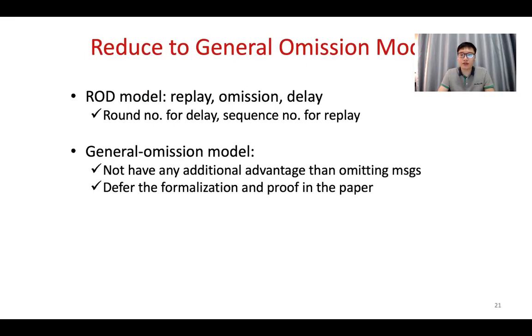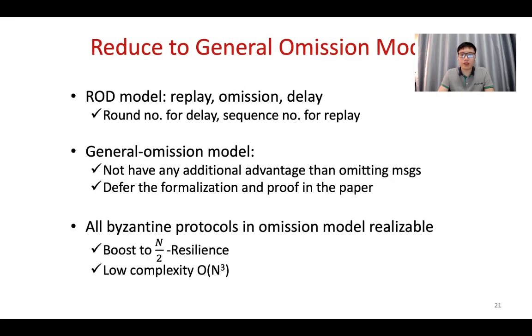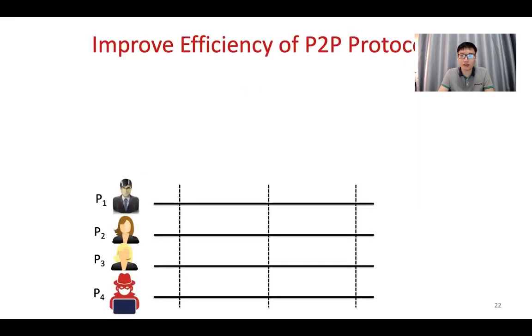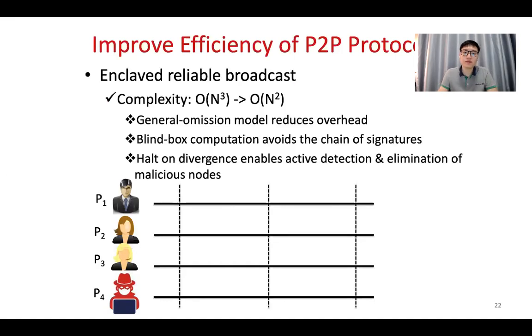And for the detailed theoretical analysis, you can check the materials and details in our paper. So basically, we reduce the model into the general omission model. And further, as you can see, with these SGX properties and inside this particular model, we can really achieve all the Byzantine protocols with better performance and better resilience against the Byzantine nodes.